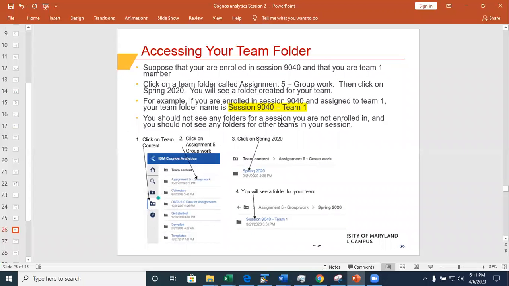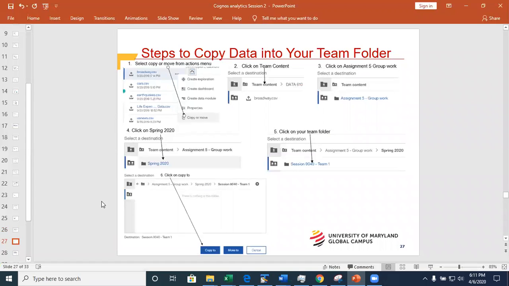So what I did here, I spelled that out. I know the slide says 9040, but this is just an example of how to access your team folder, all right? And here are the steps to copy. You will have to watch this presentation again, because in 2 weeks, you're going to forget, right? We have a lot to worry about right now. So you're going to have this recording and you will have to watch this again and again.